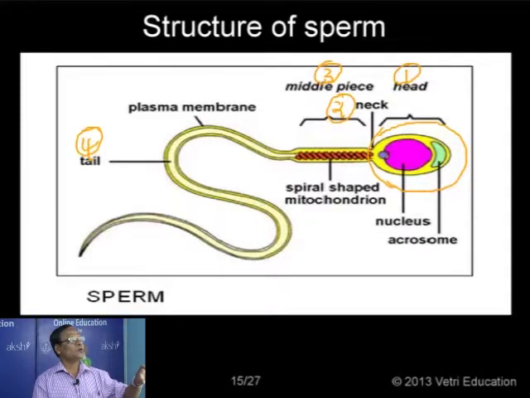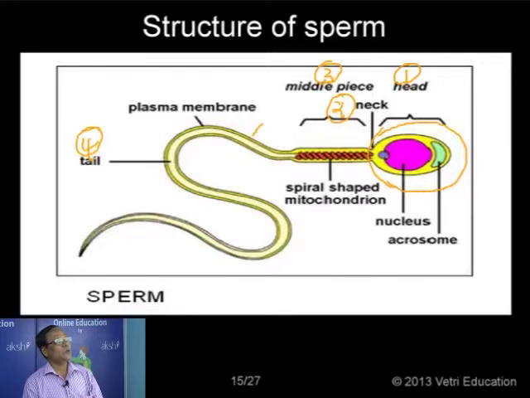Normally, as I mentioned already, the cytoplasm is very much restricted. The whole sperm is covered with a membrane, the plasma membrane, and we have only a little amount of cytoplasm. So the head region consists of a spherical nucleus, more or less ovoid, and then a cap, which we call the acrosome, in front. Now what is the role of the acrosome? I mentioned it is formed from the Golgi complex.